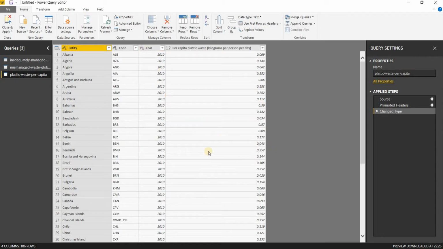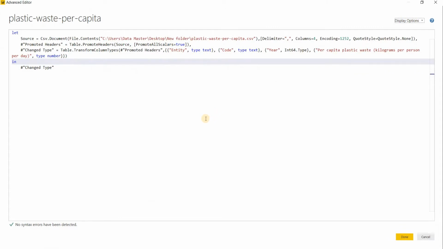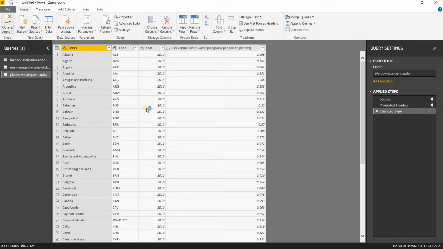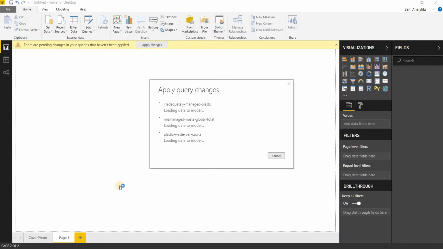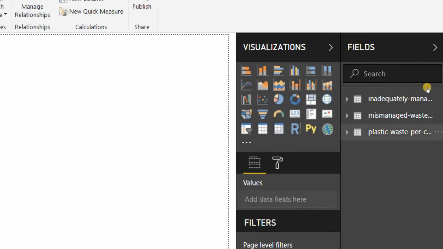So without going into much more depth, if we press on the advanced editor, our M query shows quite a great view, and it says that no syntax errors have been detected. So there is no problem, and we don't want more white space, so we just click on done, and here we close and apply. The query changes are taking place, and it is right at our desktop, which we can see from here.